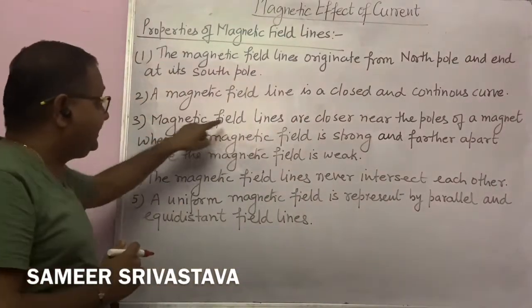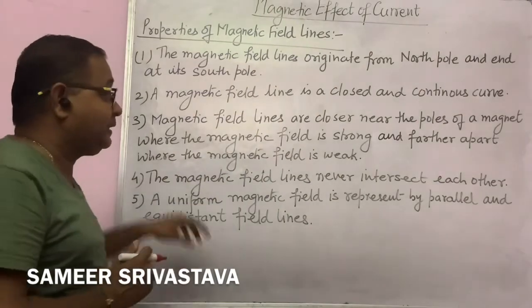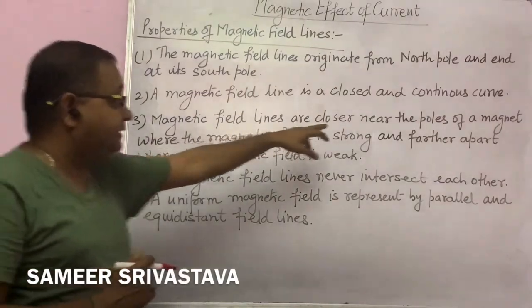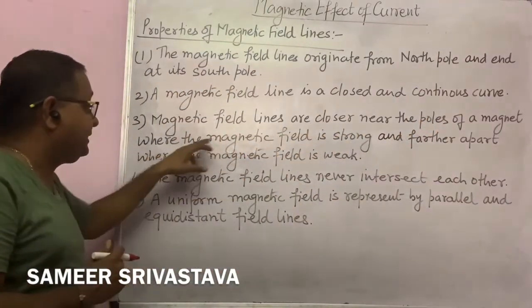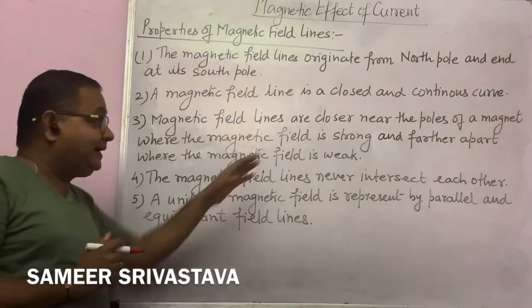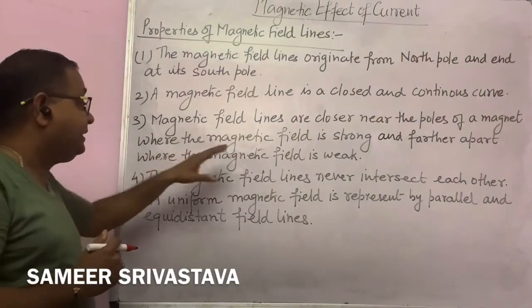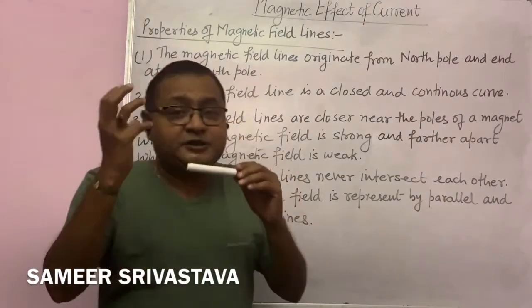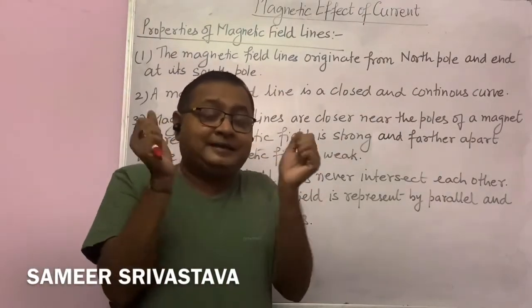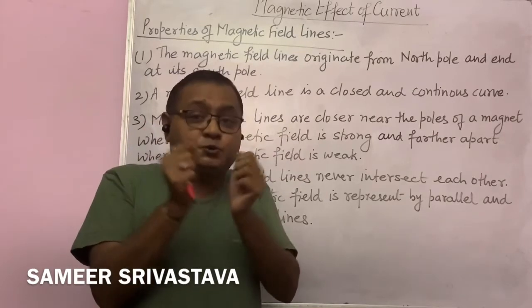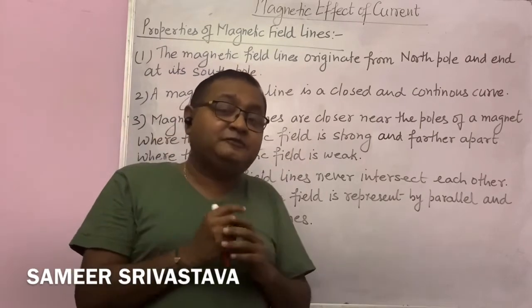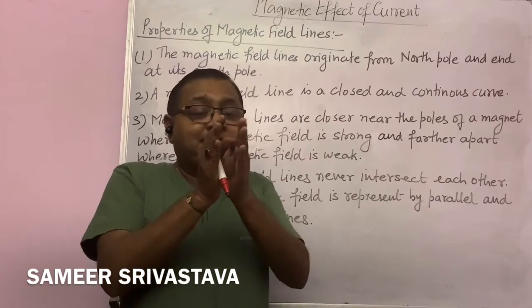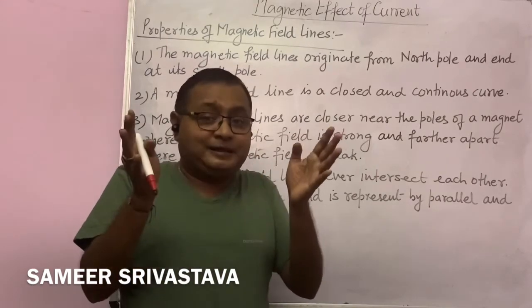Third, the magnetic field lines are closer near the poles of the magnet, where the magnetic field is strong, and farther apart where the magnetic field is weak. What does it mean? जहाँ पर magnetic field strong होगा वहाँ पर magnetic lines of force close होंगे, और जहाँ पर magnetic field weak होगा वहाँ पर magnetic lines of force दूर दूर होंगे, farther apart होंगे, right?